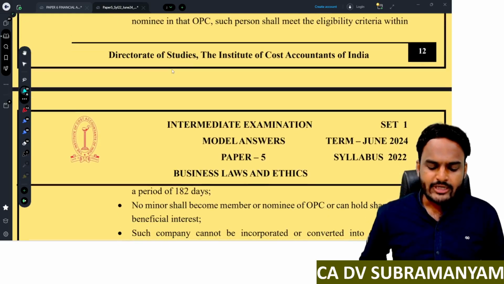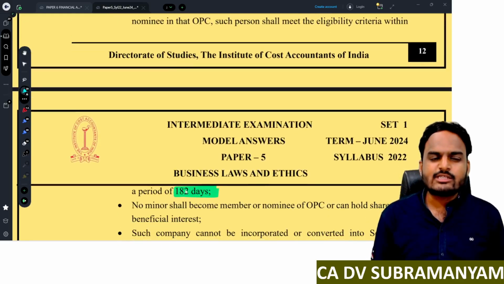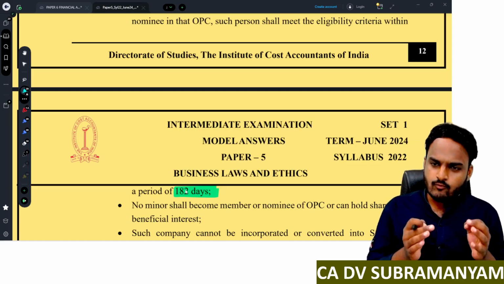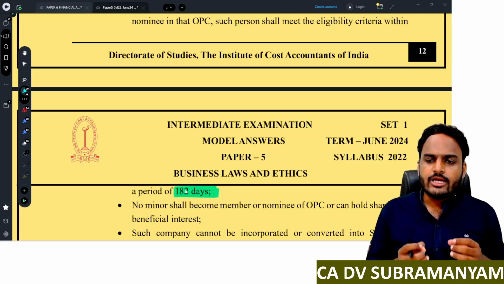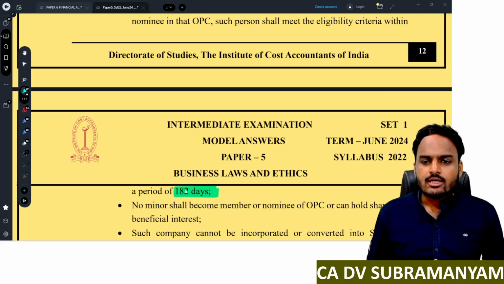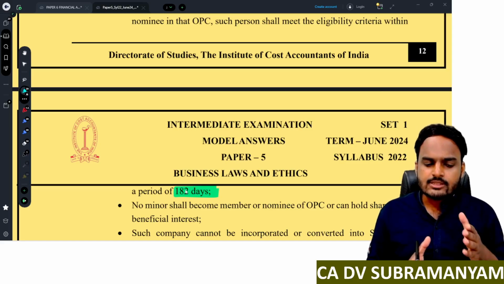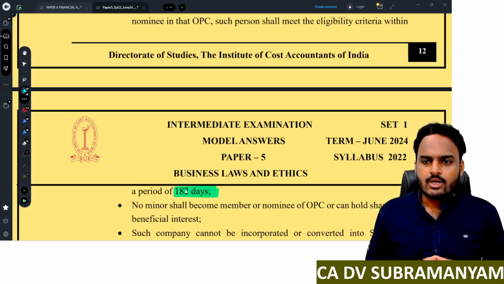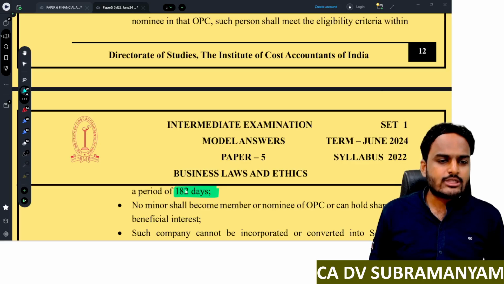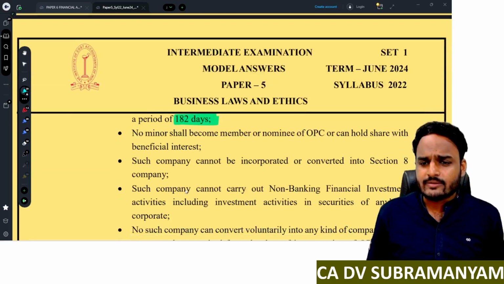So I told you 120 days, but as per your institute material, it is 182 days only. So you have to write 182 days. Right now, 120 days. Residential status is tested by checking whether his period of stay in the preceding financial year is 120 days or more. As per your institute material, 182 days. Just write 182 days only.